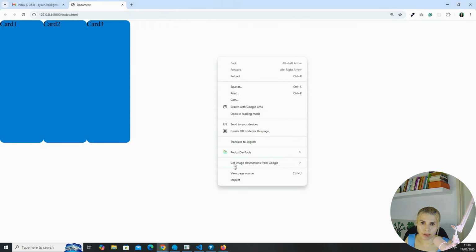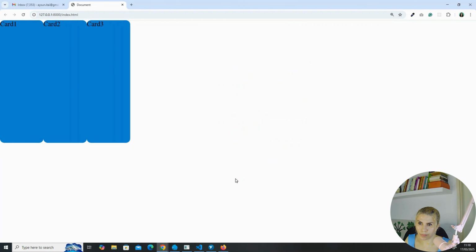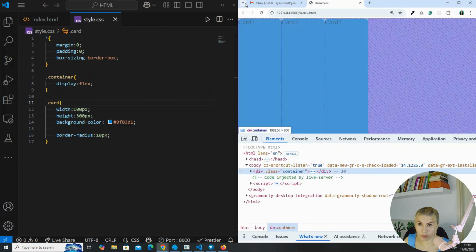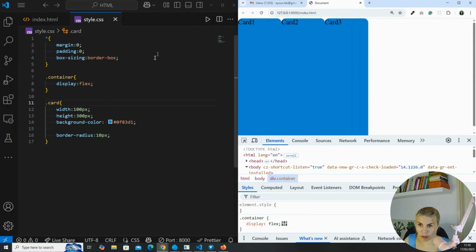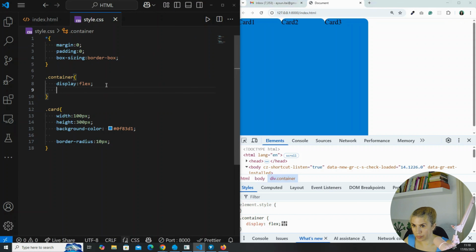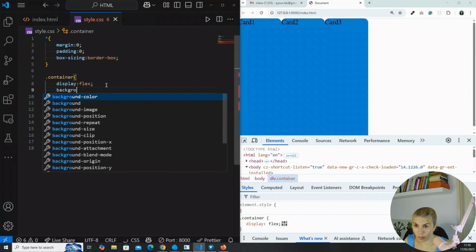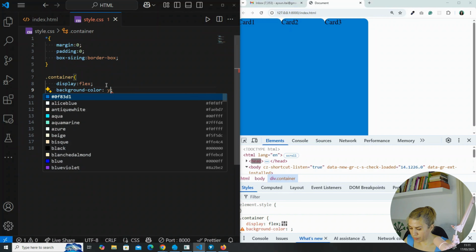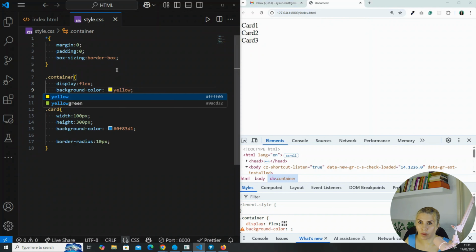If I open the developer tools here, and I will give the container a background color as well, so we can see much more easily what's going on. The background color is going to be kind of yellow.